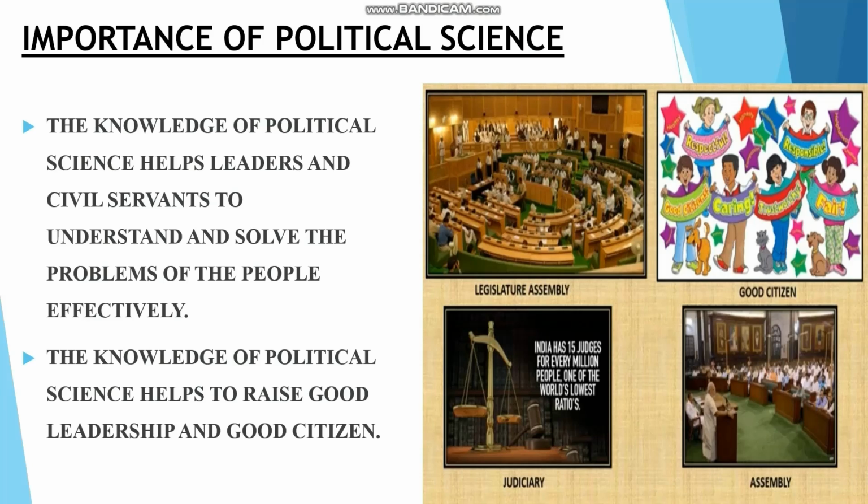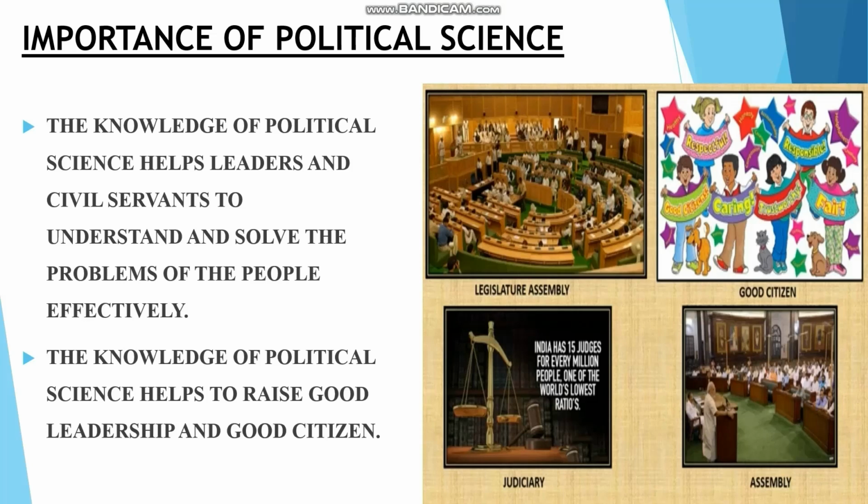Next, knowledge of political science helps to raise good leadership and good citizens. So here, the knowledge of political science for the leaders: the leaders know very well which are the better policies and which could be implemented for the well-being of the people.